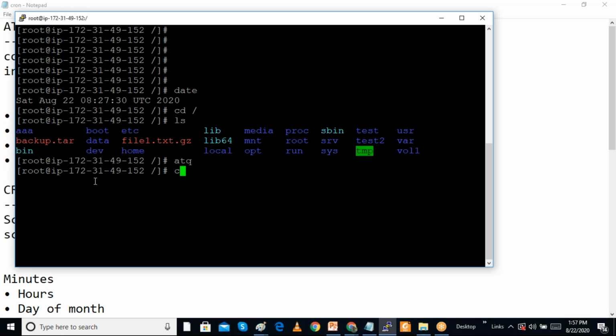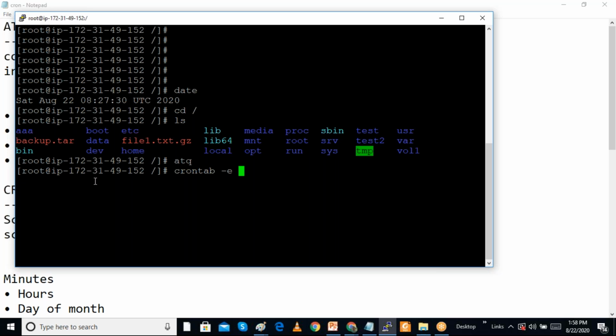Now I want to create a cron job. There is a service running, the crond service. I can create a cron job by using crontab -e. Why are we using cron? Because I want to run some job every day. So I give crontab -e, and I am going to edit this.